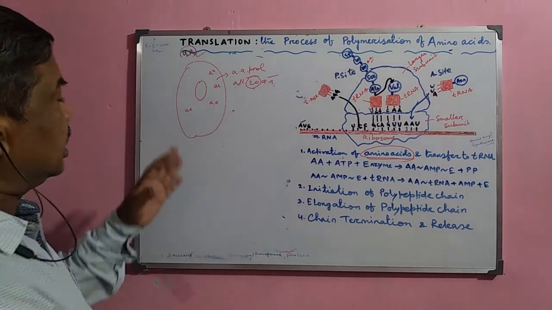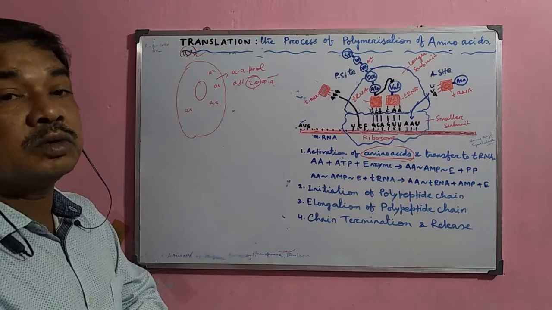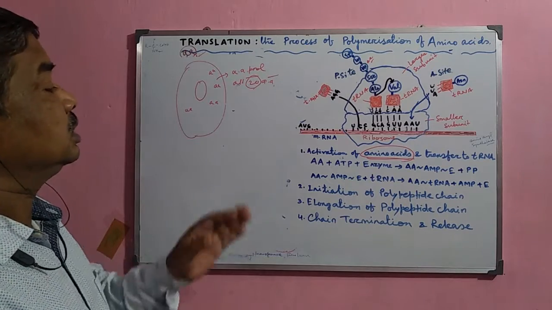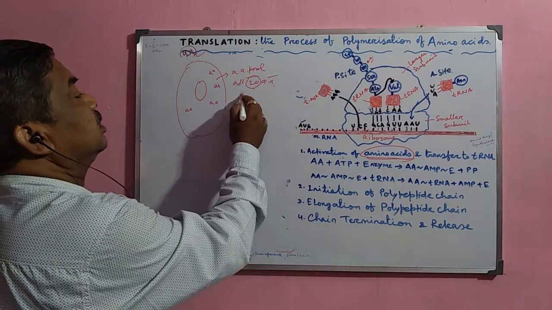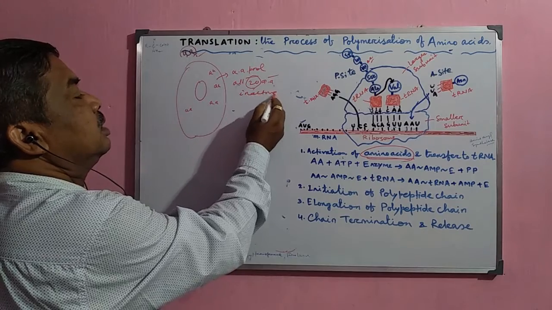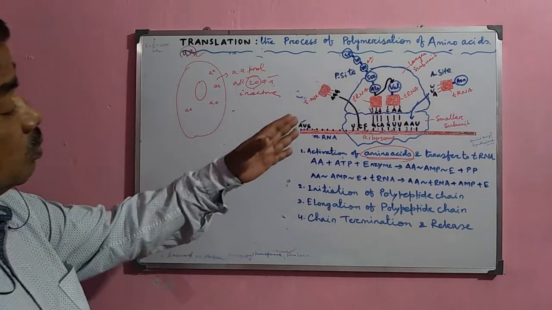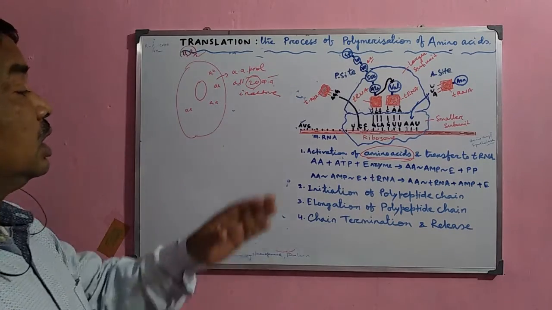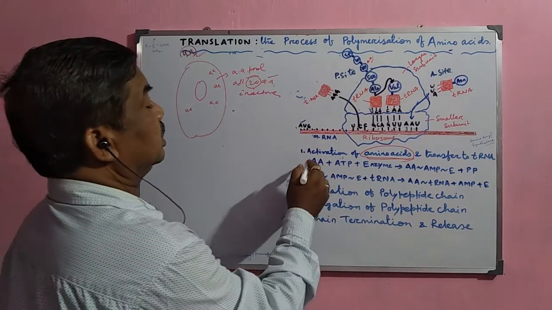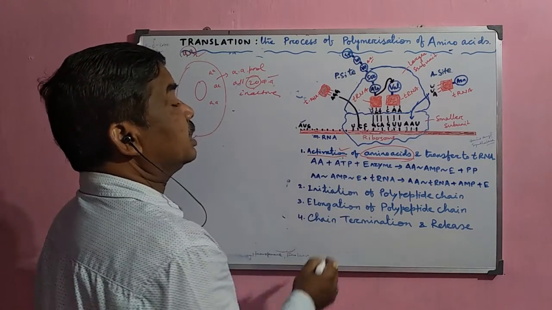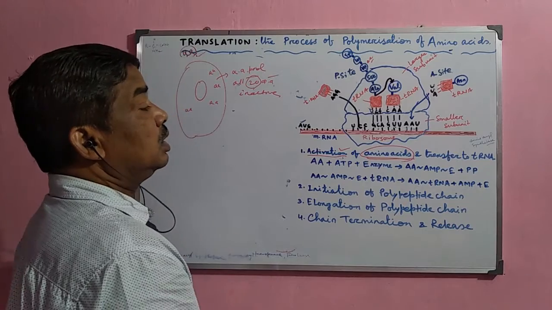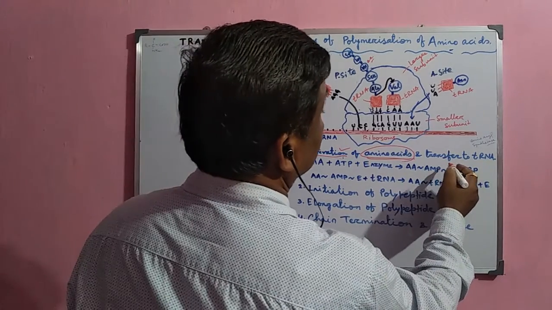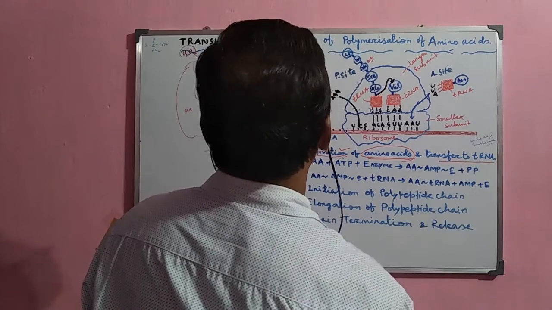When there is no protein synthesis, these amino acids are in an inactive state, but during protein synthesis the amino acids must be activated. This process is called activation of the amino acid, and this amino acid is then transferred to tRNA.